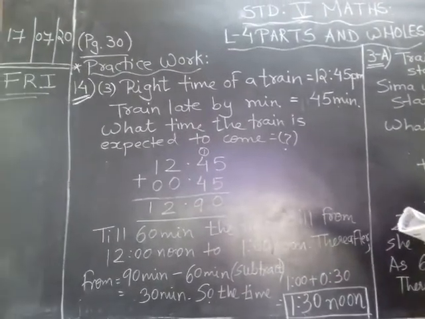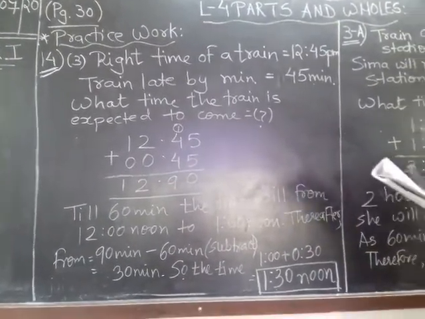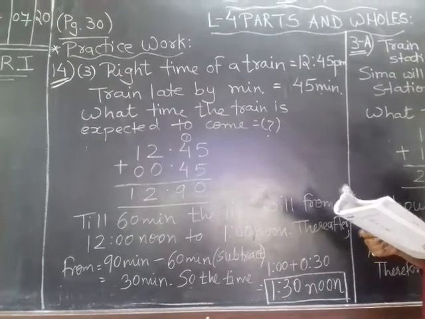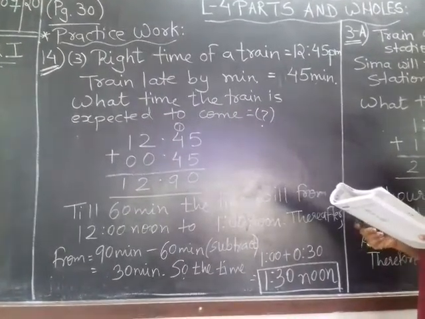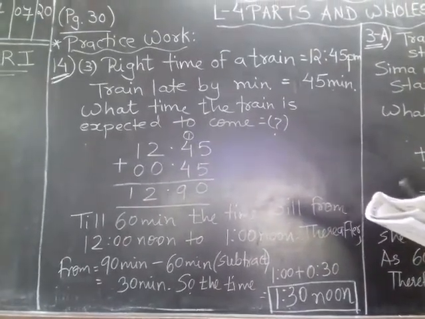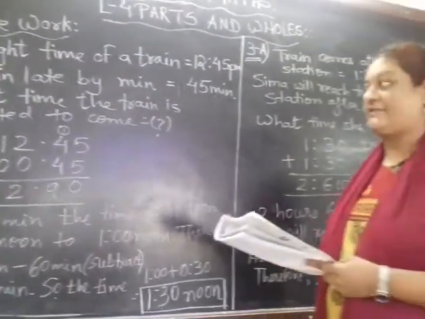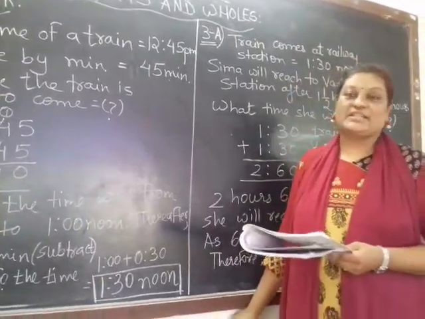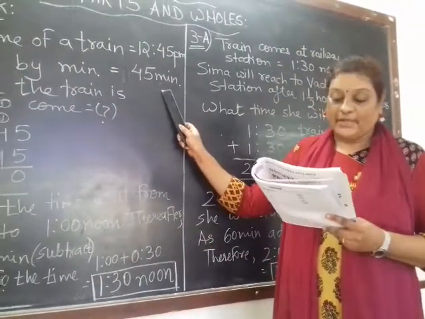Solve the following. Here you need to understand quite. Now I read the sum. There was an announcement at Ahmedabad railway station that Okha Ernakulam Express is running late by 45 minutes. So the train is late by 45 minutes.